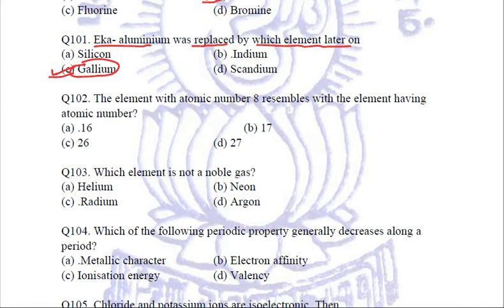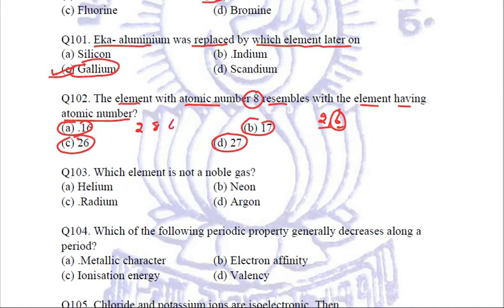Clear? Coming to the next question, the element with atomic number 8. Now the atomic number is 8, so the electronic configuration will be 2,6, belonging to the 16th group. It will resemble the element having which atomic number? So we need to find among these elements which one belongs to the 16th group. And how are we going to find it? Simple, atomic numbers are given, do their electronic configuration. Let us do it. 16 means 2, 8, 6. Yes, this is also of the 16th group.